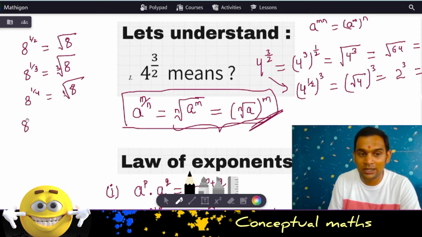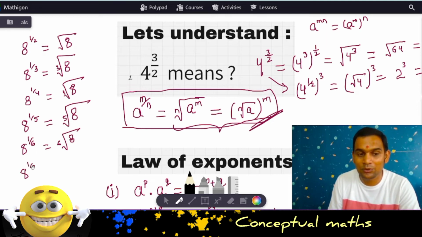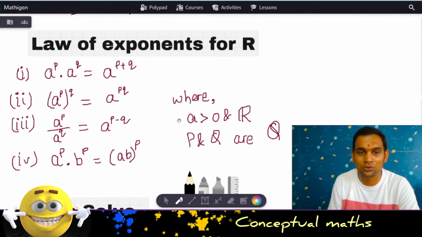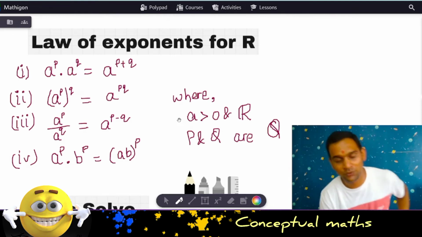If it has to be written as 1 by 5, then what is the meaning of that? It is fifth root of 8. If it is 1 by 6, it is nothing but sixth root of 8. And similarly, if it is 1 by n, we write it as nth root of 8. I hope that makes a lot of sense. And that is why we write nth root here. Now that is how we reach the laws of exponents for real numbers.